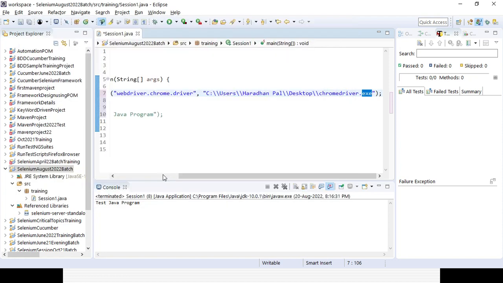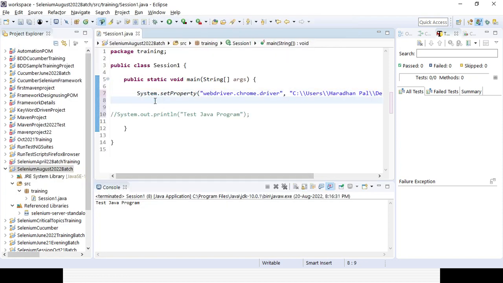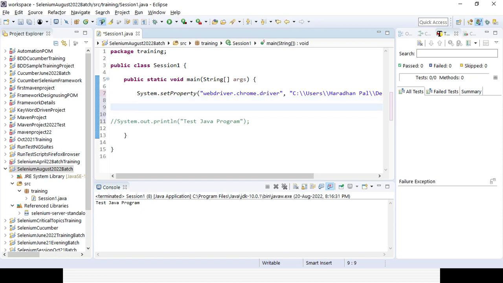Then second, you need to create an object or instance for the WebDriver. WebDriver is the interface in Selenium, so I'll be creating an object called driver. In Java you can get to know this. In the first two sessions, only a very minimal part of Java will be required, so that is the reason I'll be covering it in the first two sessions. After that, thorough Java will be there in sessions 3, 4, 5, 6. Total 4 sessions will be on Java, basic to advanced.